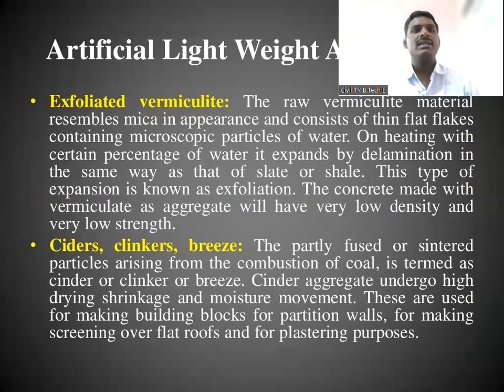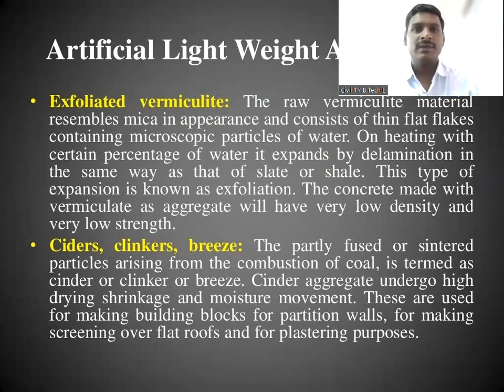The next artificial lightweight aggregate is exploded vermiculite. Raw vermiculite in appearance consists of flat flakes.